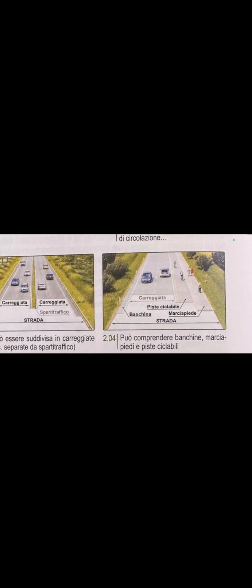So in general, what they are saying here now is that poi comprende banchina. The road can take banchina, which is the edge. The road can still take marciapiedi, which is the pedestrian walk path. Then the road can still take pista ciclabile, which is the lane they reserve for the bicycles. And this very carreggiata, the one that is remaining, is the lane they reserve for the circulation of vehicles. So every one of them has their own reserved lanes. They are all part of the road, but they have their own reserved lanes for their circulation.